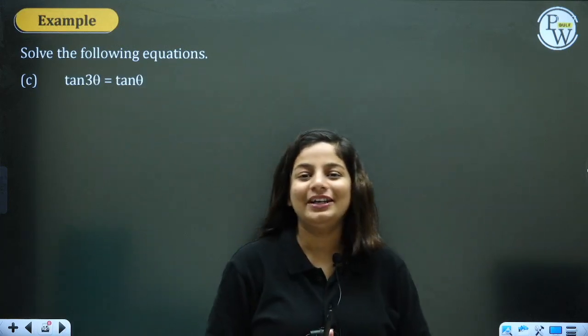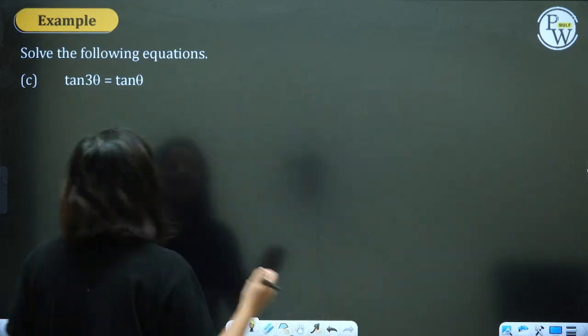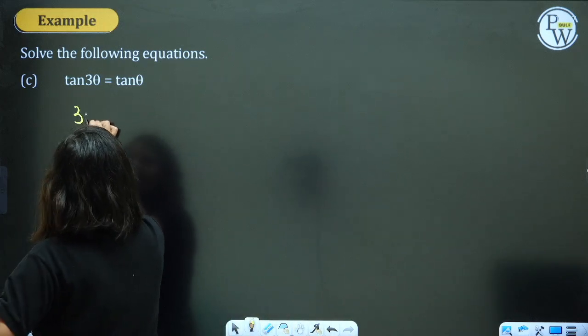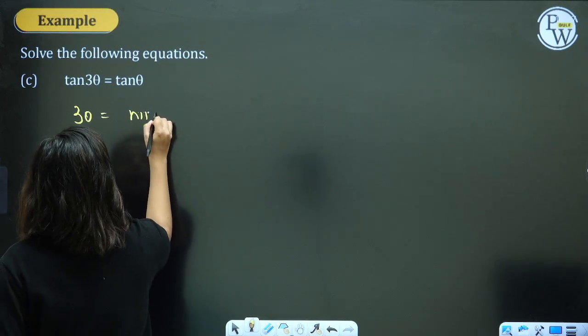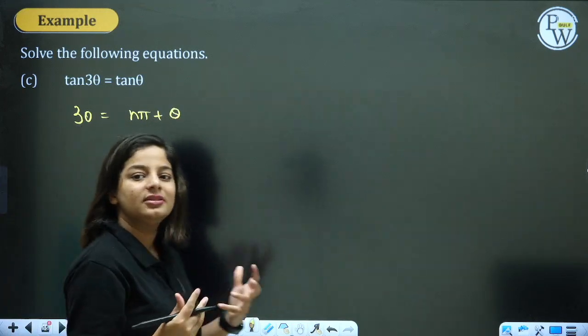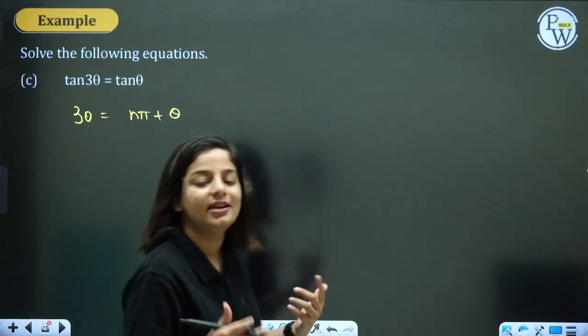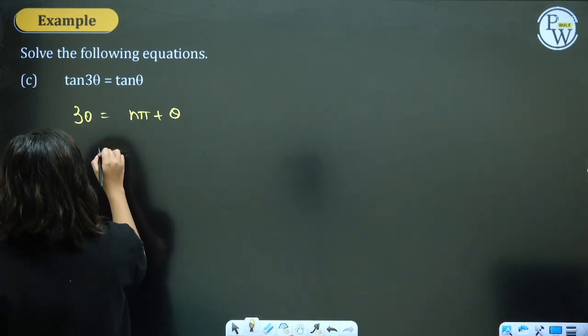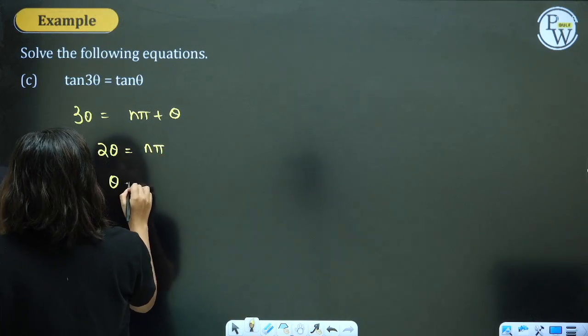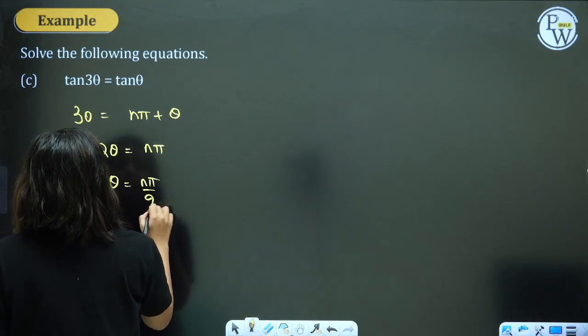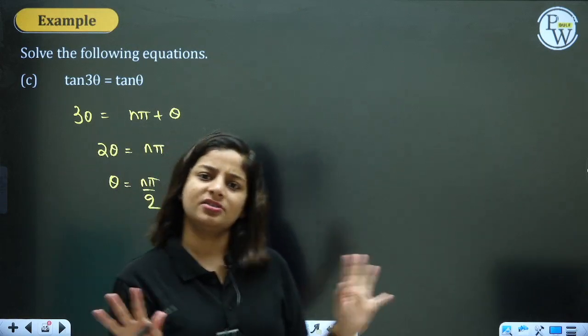Let's go further. tan 3θ = tan θ. According to the third formula which we wrote now, 3θ will be equal to nπ + α. tan θ equal to tan α gives θ = nπ + α. Bringing it here, 2θ = nπ. θ = nπ/2. Now you would like to conclude here. This is the general solution.